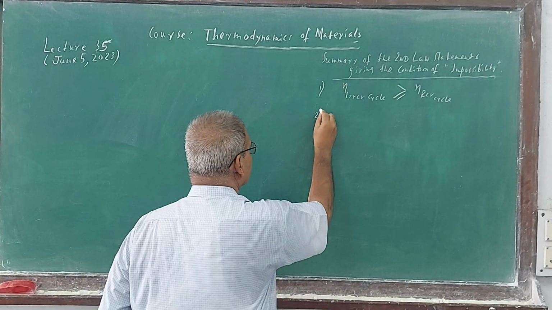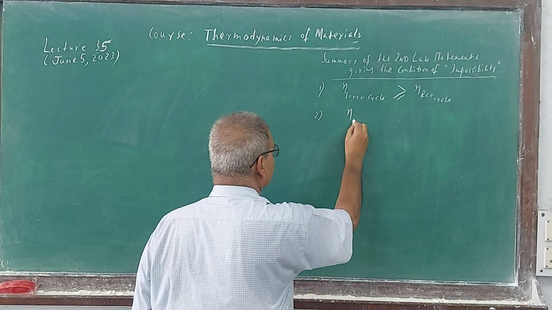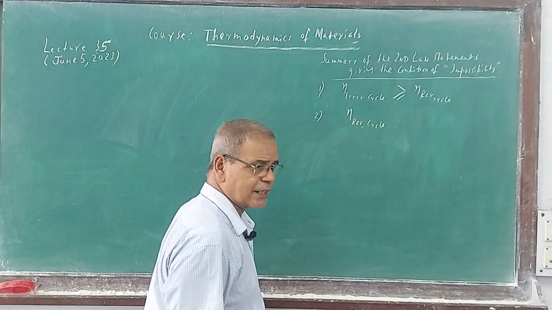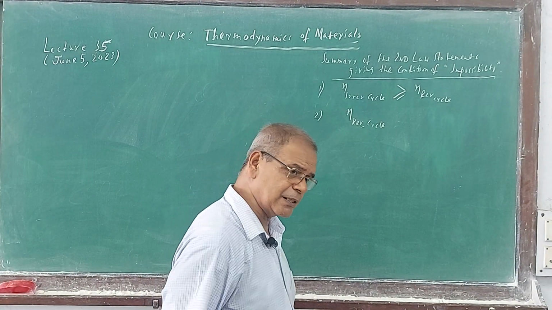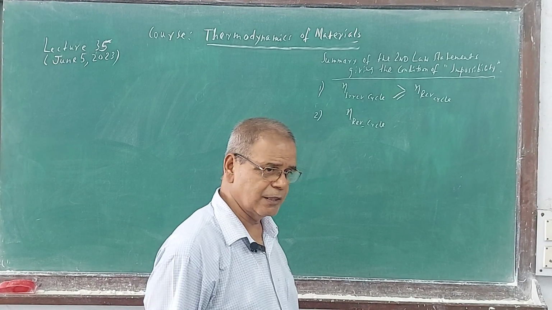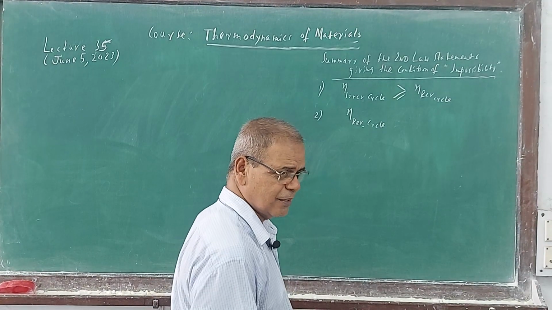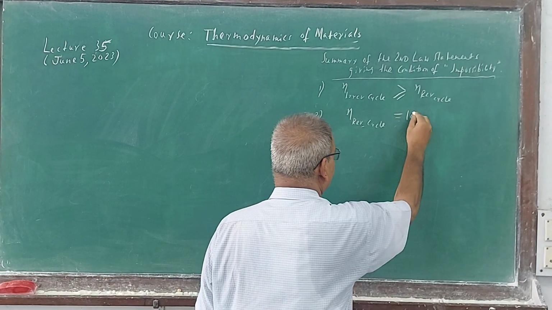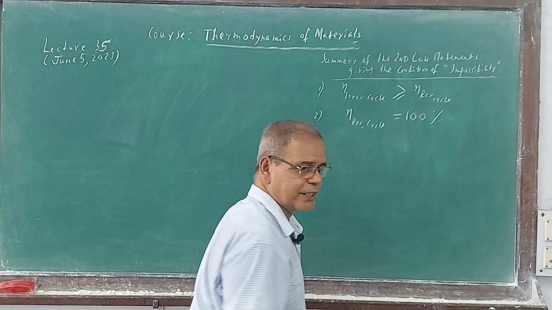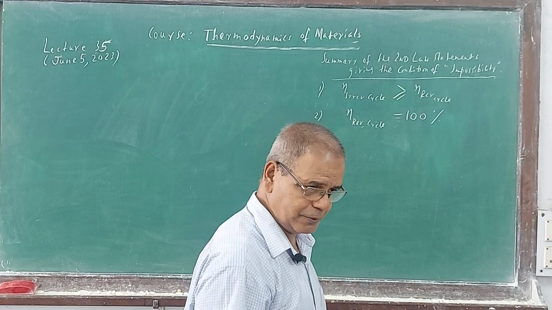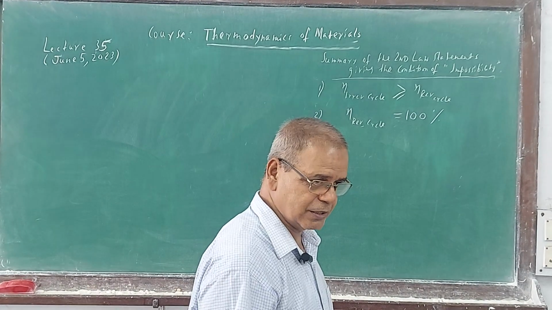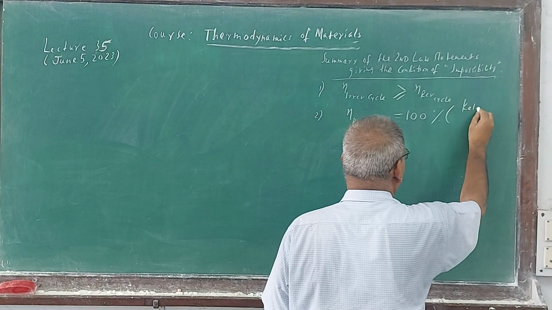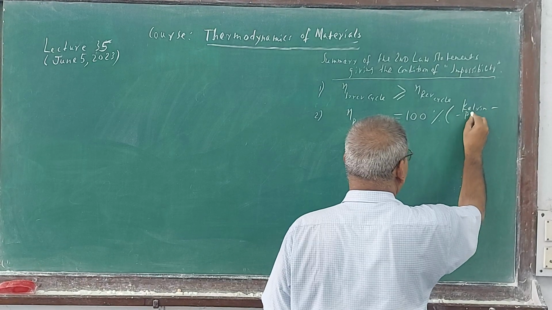Another one is there. I am talking about the reversible cycle. 100% efficiency is the impossibility. Because this is what statement? The Kelvin-Planck statement I gave you last day. The concluding thing, this is called the Kelvin-Planck statement.